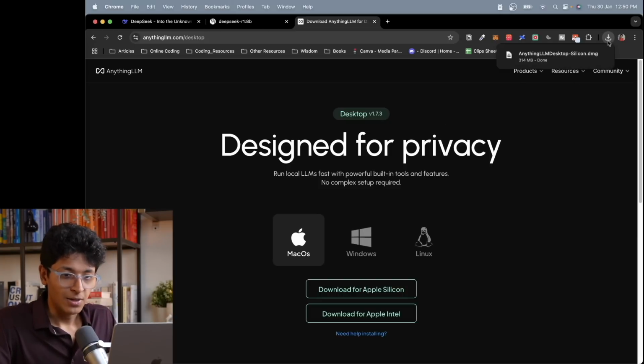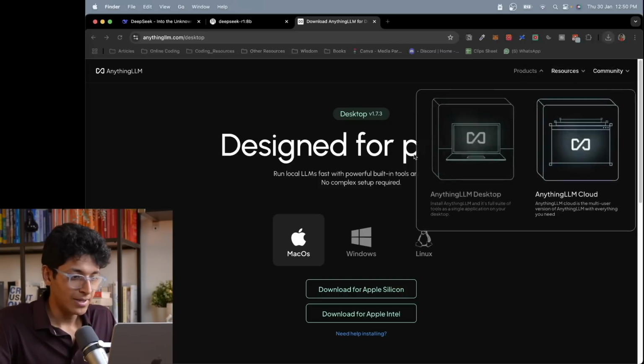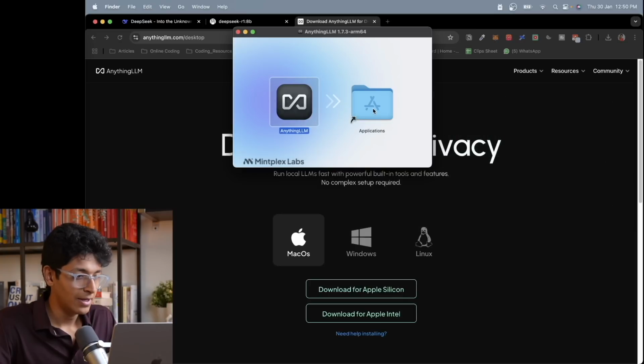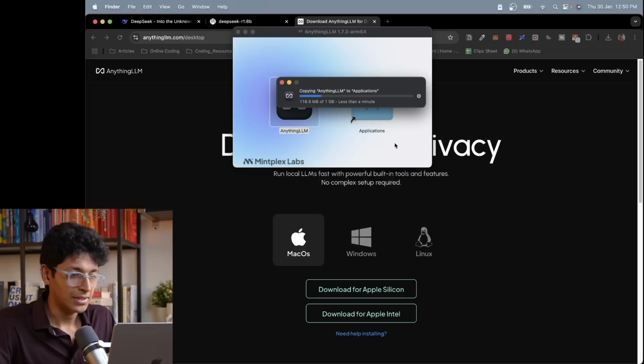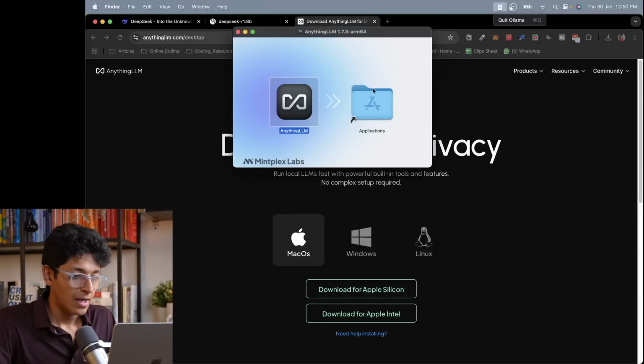Okay, this should be downloaded. And now I can basically install AnythingLLM in my system. Let's just wait for some time while it copies. One thing to note is that Ollama is running in the background and you can see it with this sign over here. So it should run in the background because that is how we'll be able to use it inside of AnythingLLM. Okay, so this is one example.